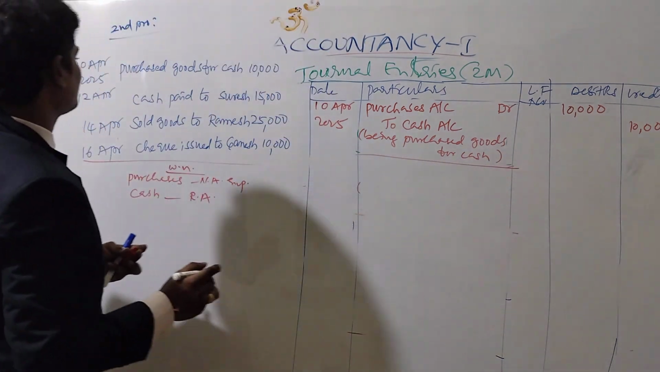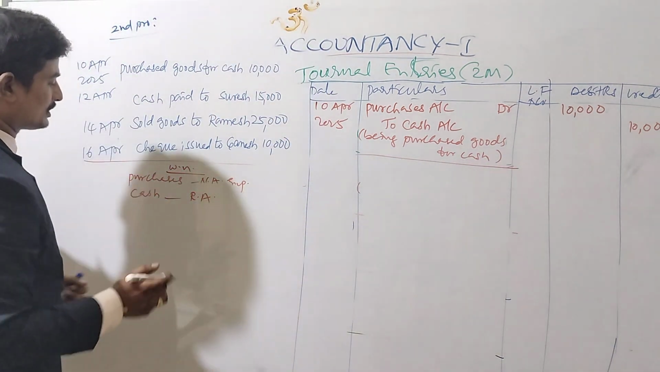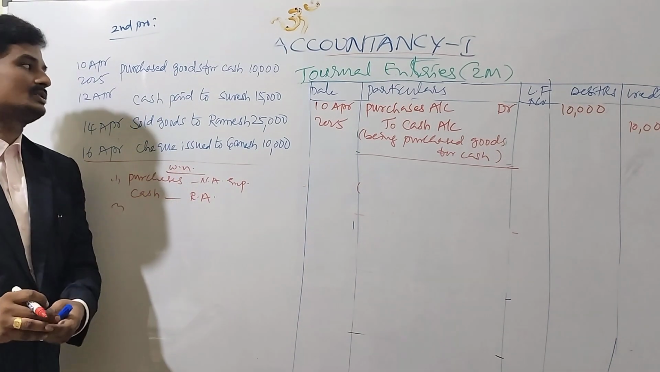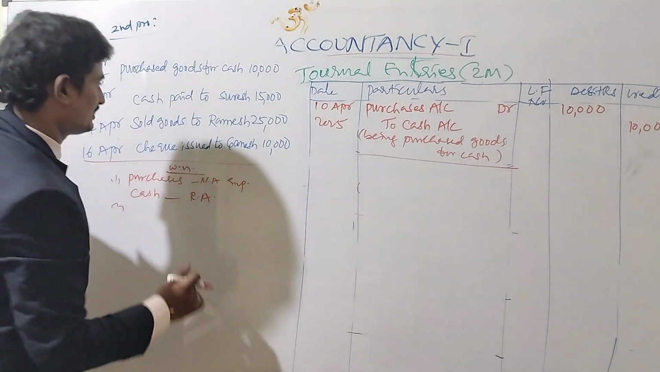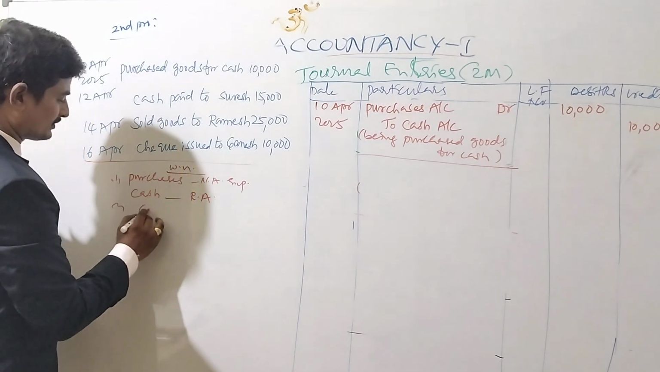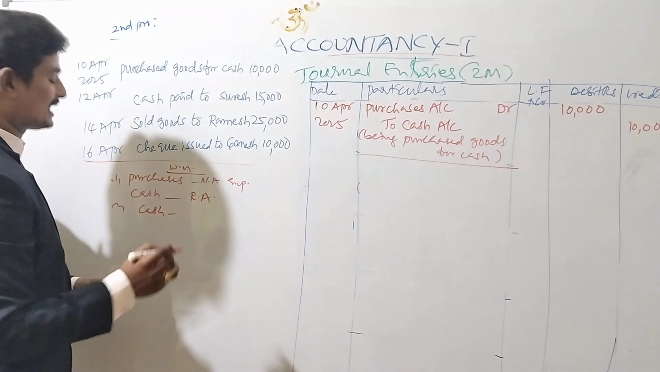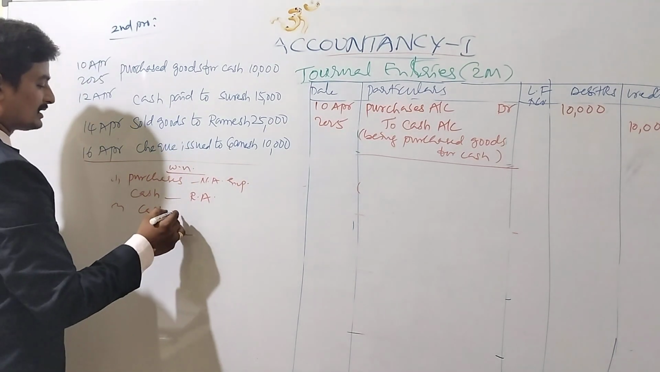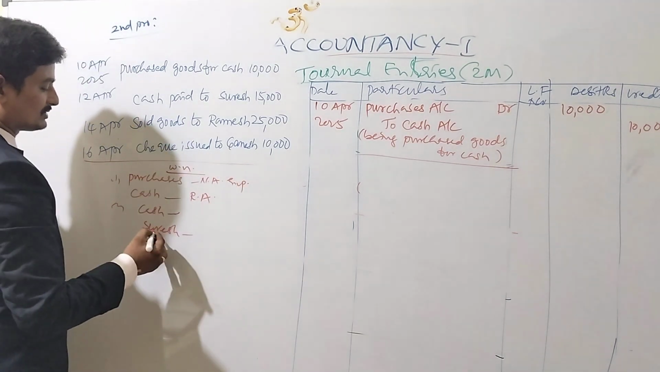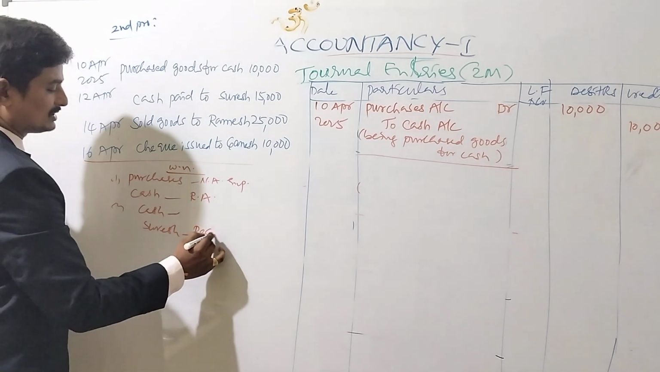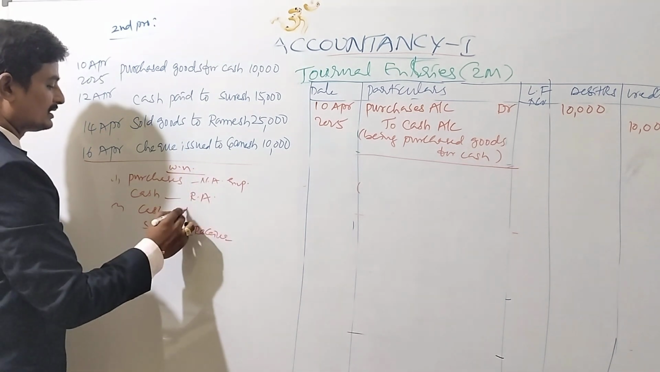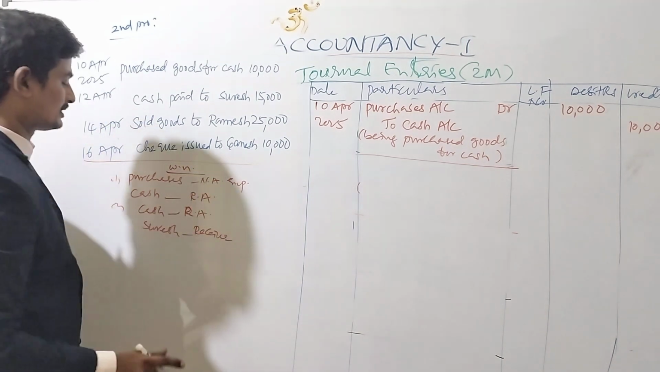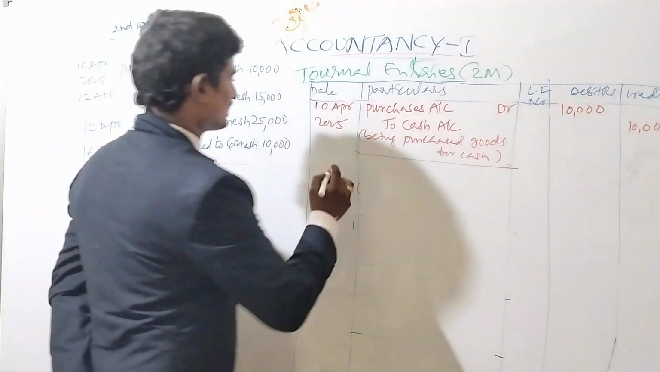Second transaction, 12th April, cash paid to Suresh 15,000. Here we are paying and Suresh is receiving. Suresh is the receiver. The first aspect is cash, the second aspect is Suresh. We are paying cash, so cash is going out of the business. Suresh is personal and receiver. Cash is going out of the business, that is a real account.